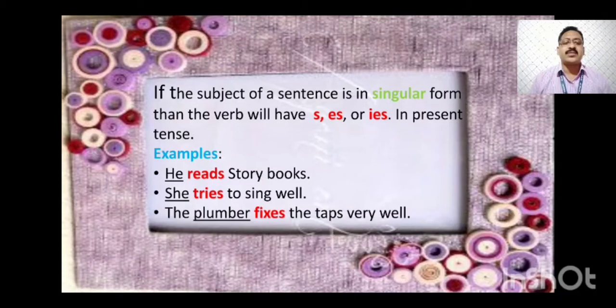Being a singular subject, plumber, we have used the verb with es. So in these 3 sentences, the verbs reads, tries and fixes are present tense verbs, and in every verb we have added s, ies or es. This shows that if the subject is in singular form, then in present tense we have to add s, es or ies to the verb.